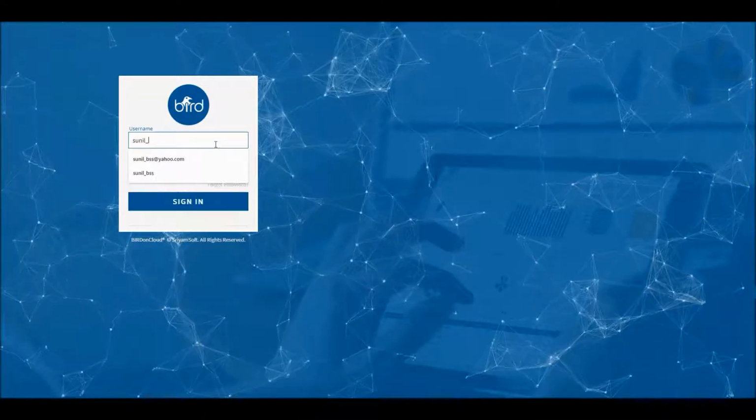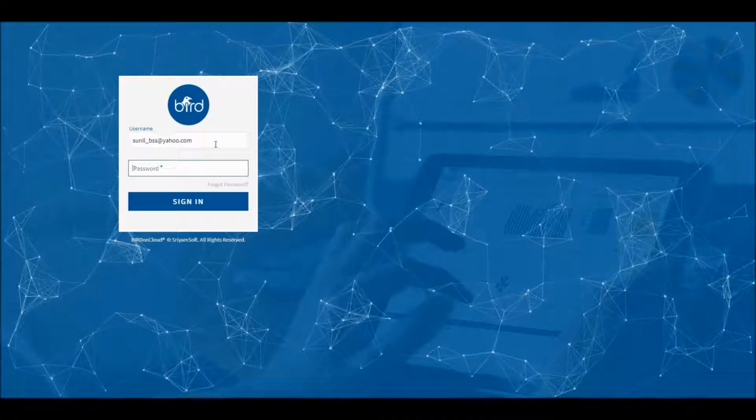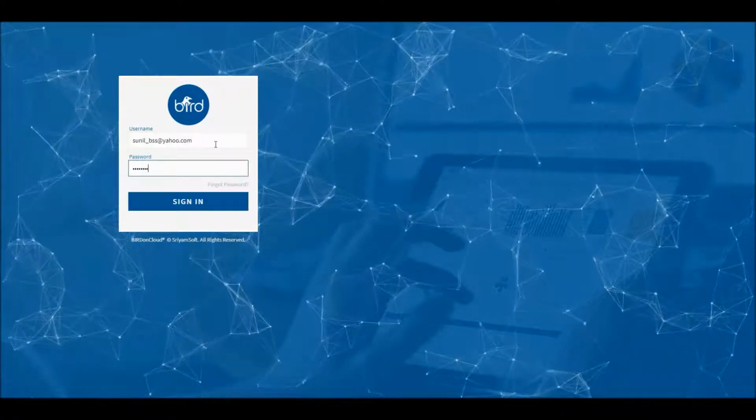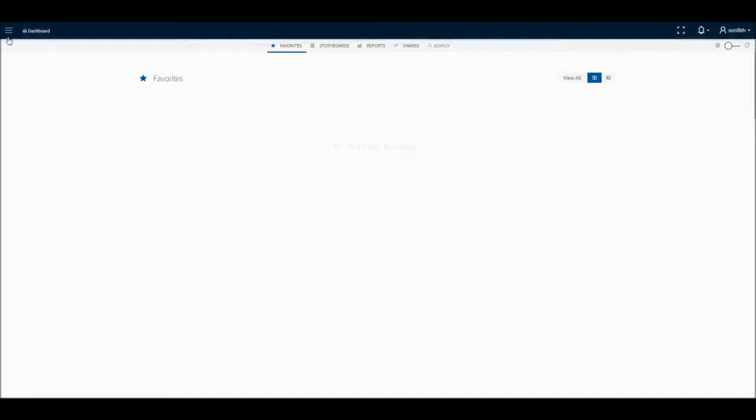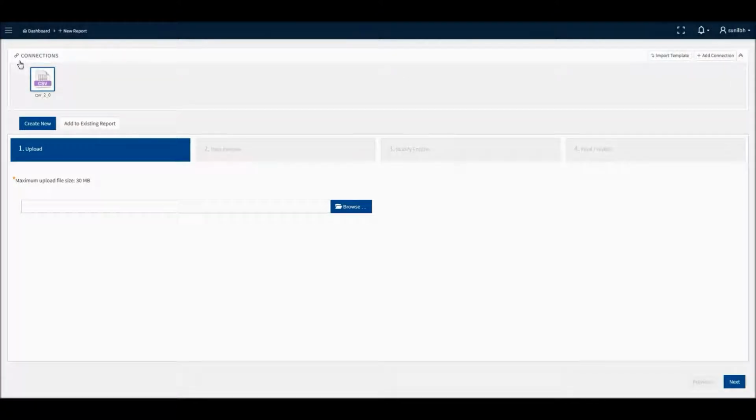This is the login page of the Bird application. Please log in as a creator, with the provided username and password details. Once logged in, click on Create Report option, which is available on the left side of the home page. You will get a Connections window page as shown. From here, click on the Add Connections button, which is placed on the top right side of the page.